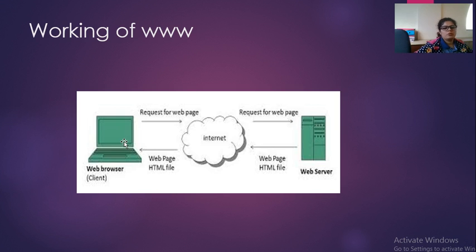So this is how it works. When you search anything on the internet, you make use of a browser, for example Google Chrome, and when you type anything on the browser, it transfers your request to the web server. Whatever responses you get, it is just because the web server has provided you relevant web pages. So this is the working of WWW, World Wide Web.